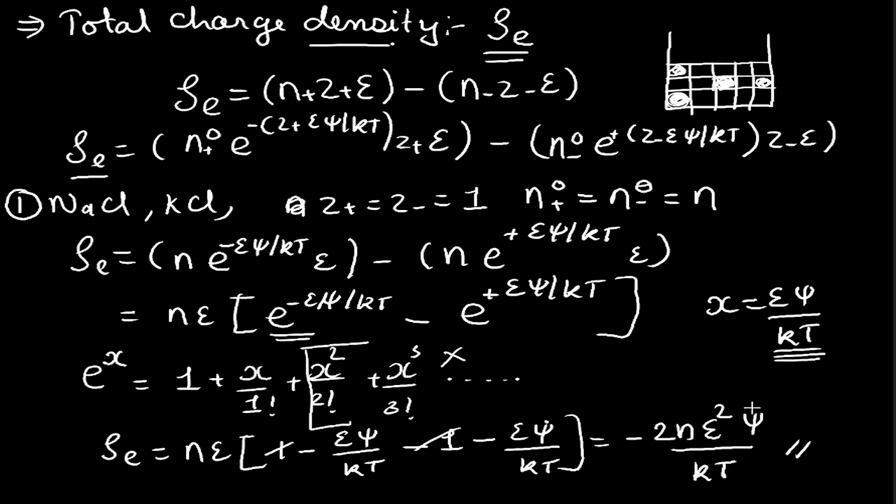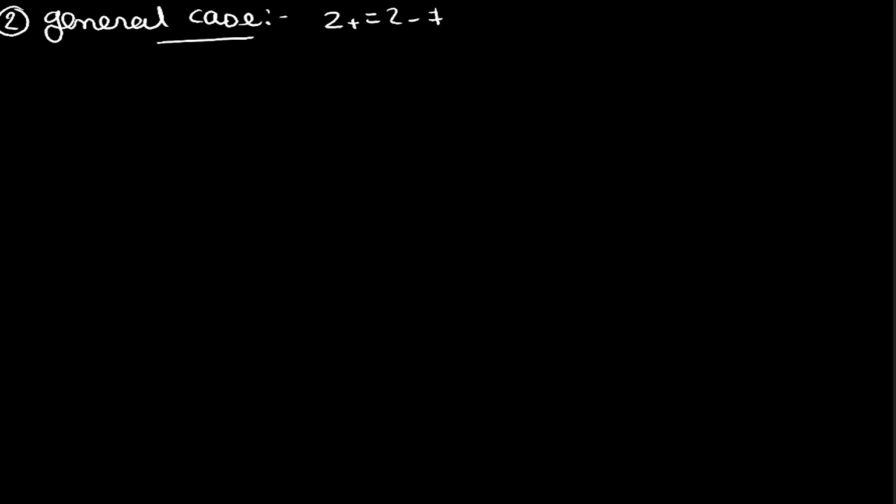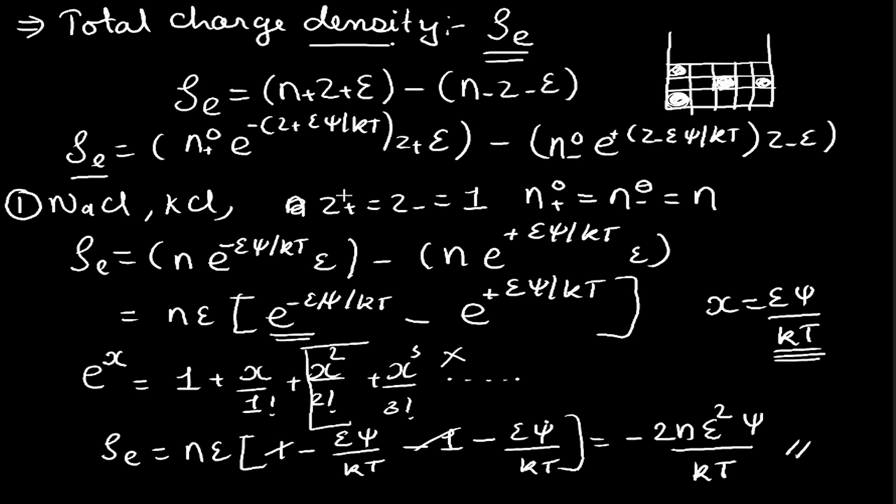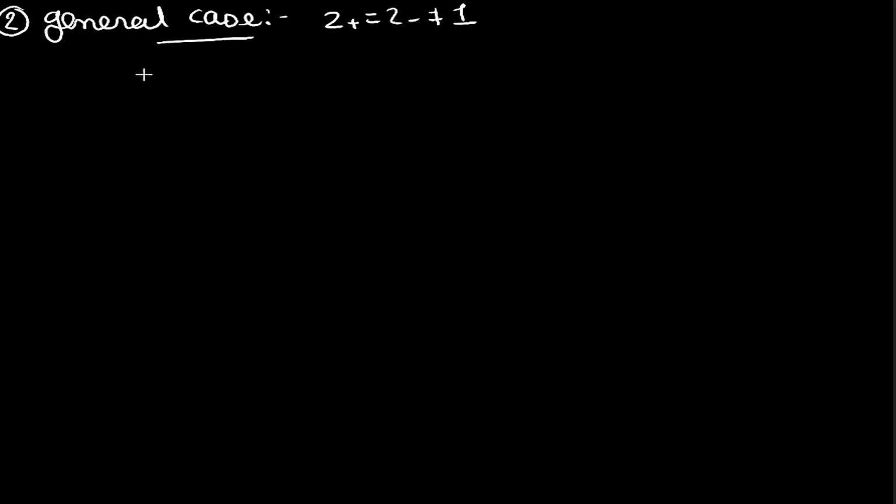Similarly, if we are looking at a general case, suppose over here the valencies will be the same, but not equal to 1. Then in such a case the expression, that is this particular expression, could be generalized to rho e is equal to epsilon, then summation.